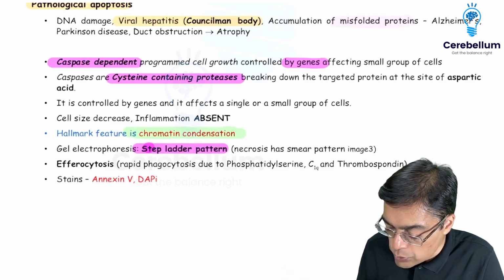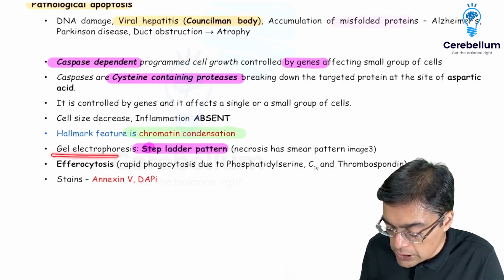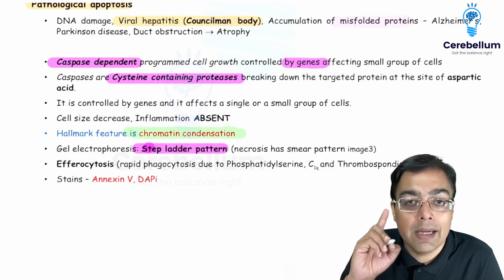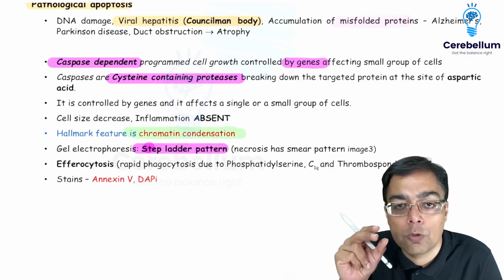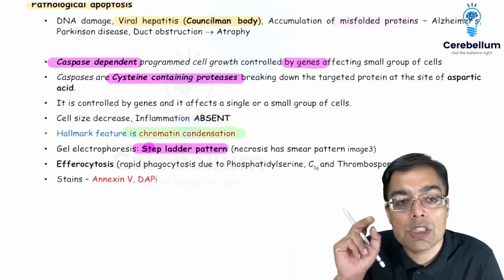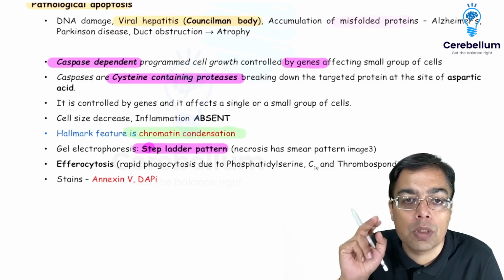So, step ladder pattern is what you are going to be having over here on the gel electrophoresis. Remember, in distinguishing this from necrosis, necrosis on gel electrophoresis would be having the presence of a smear pattern. So, that's important for you to keep in mind.